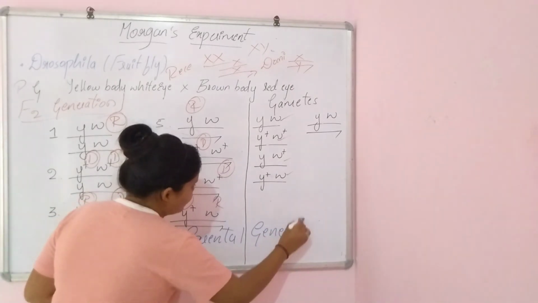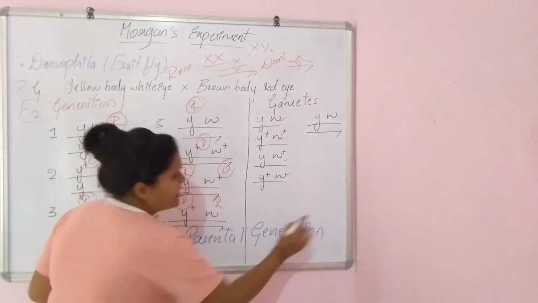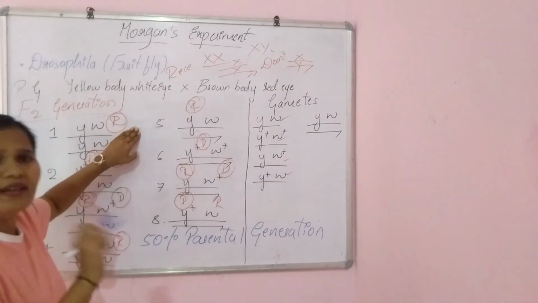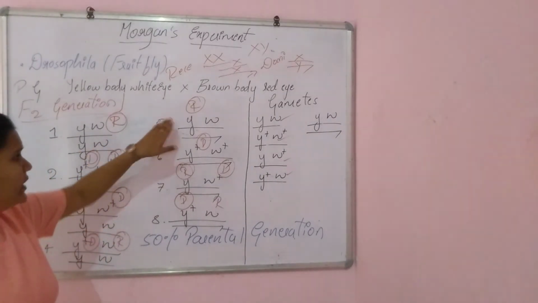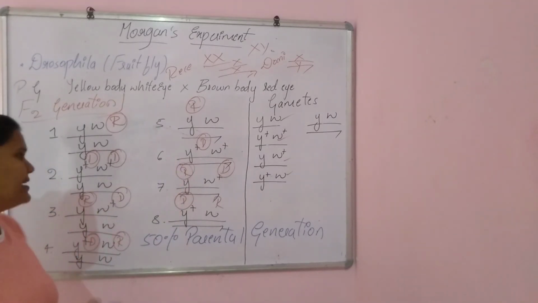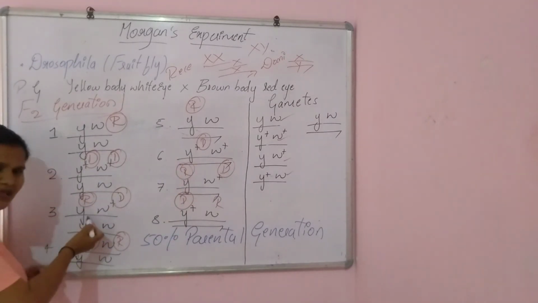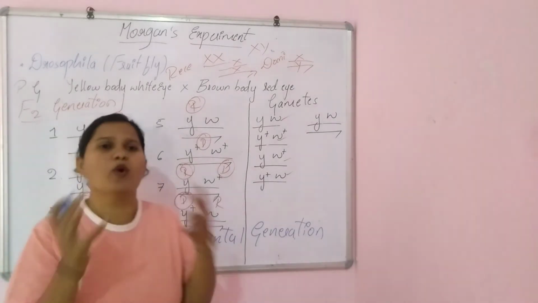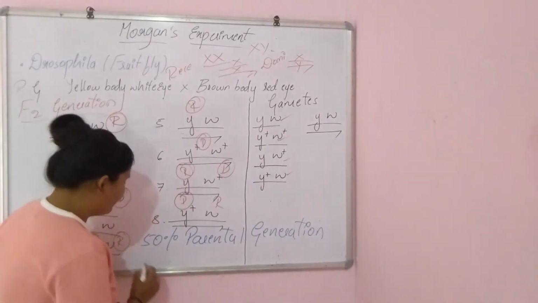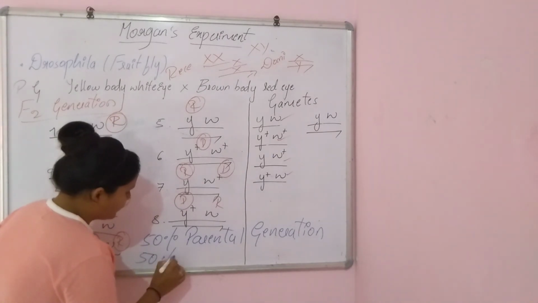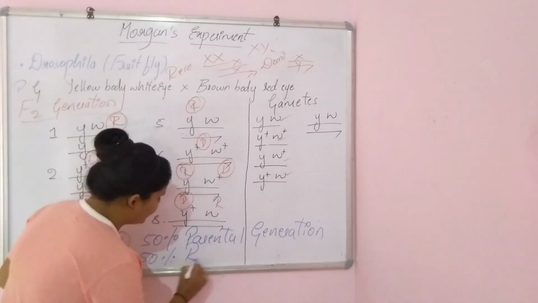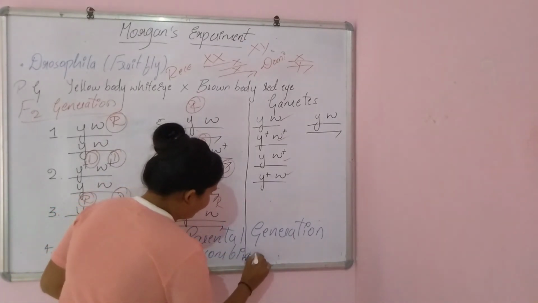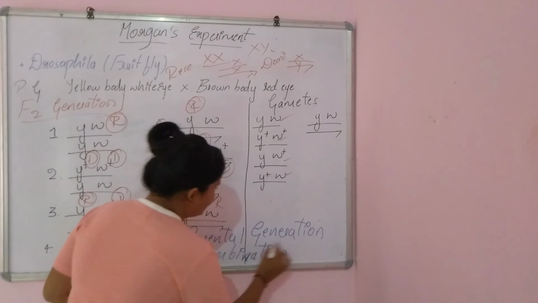Parental generation, because they resemble the parents' phenotype and genotype, because some are fully recessive and some are fully dominant, and some others are both recessive and dominant, and some are dominant and recessive. They are having both characters. Hence 50% of the phenotype is formed due to recombination. So this is the proof.